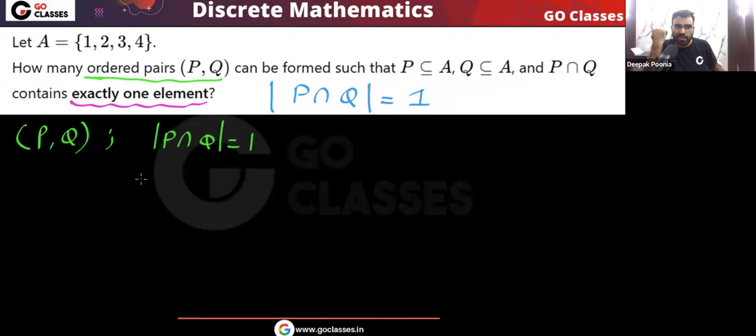Because exactly one element will be common in P comma Q. Yes or no? So first you decide which element will be common. There are total four elements. You choose one of them, and that element you make common. Are you getting my point?